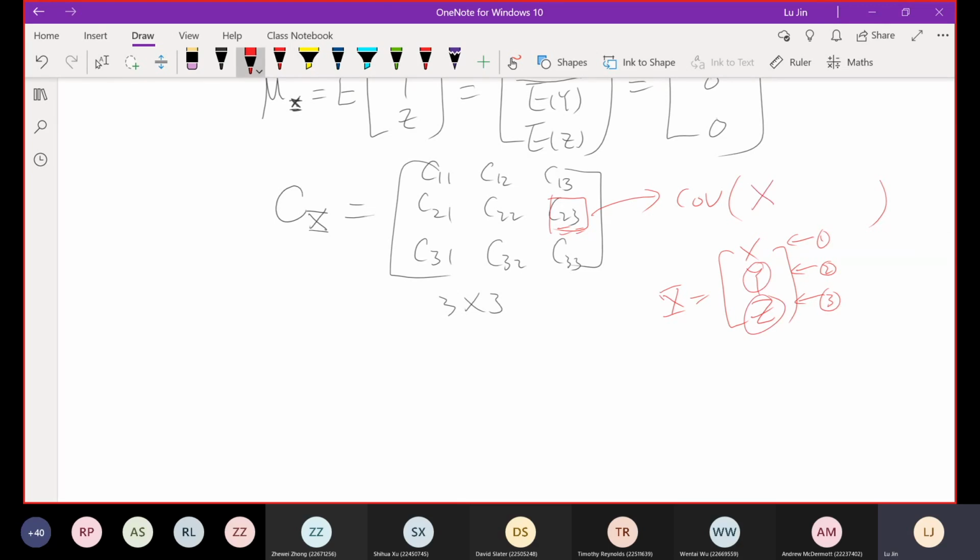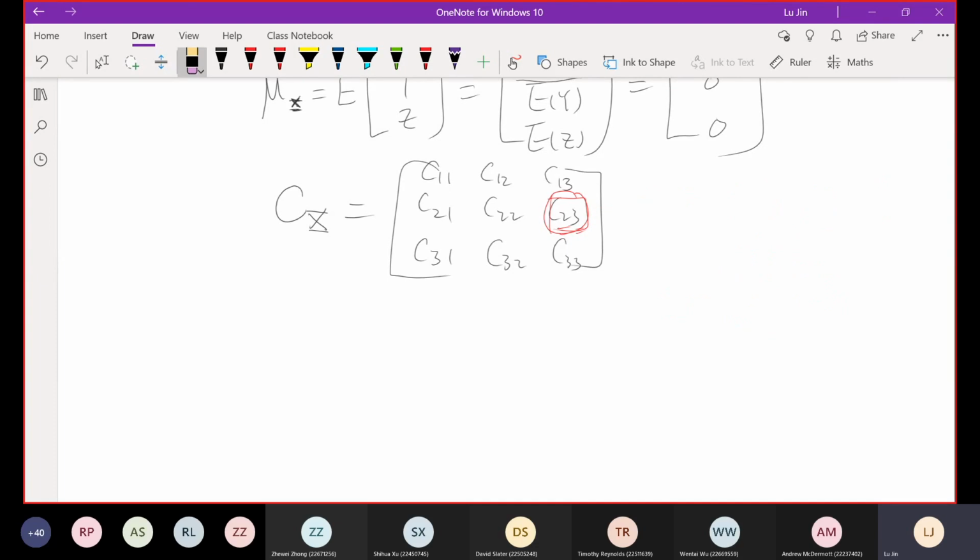So we want to use C23 to denote the covariance between the second and third random variables from the vector, and the other elements have the same meaning. So this is what we are going to do.